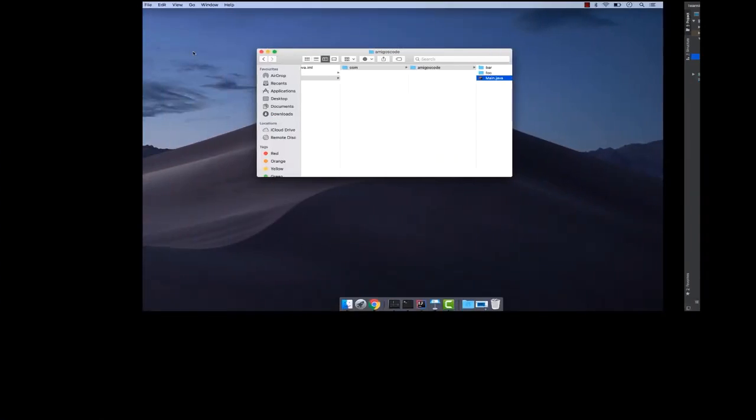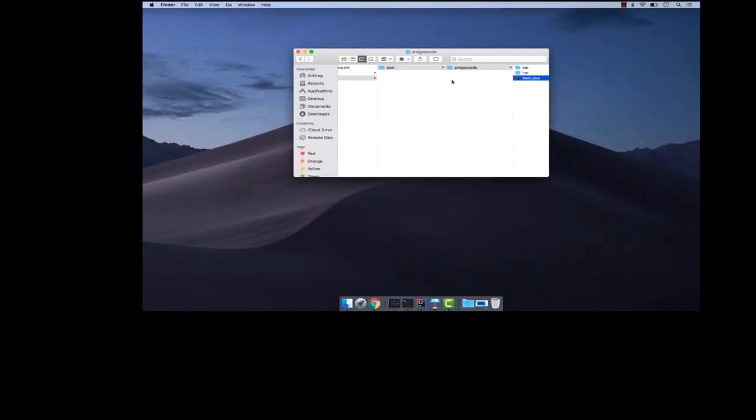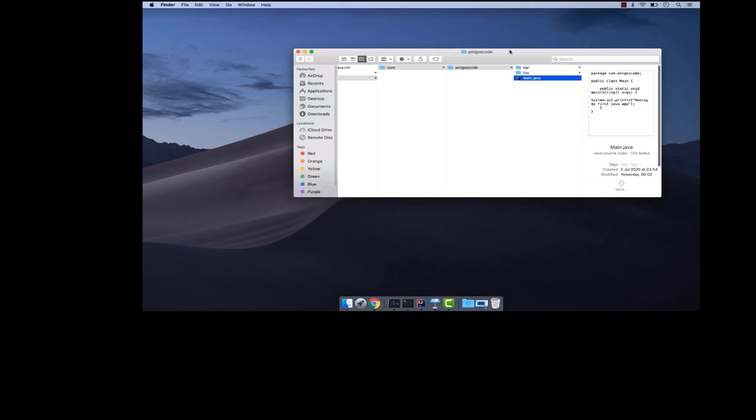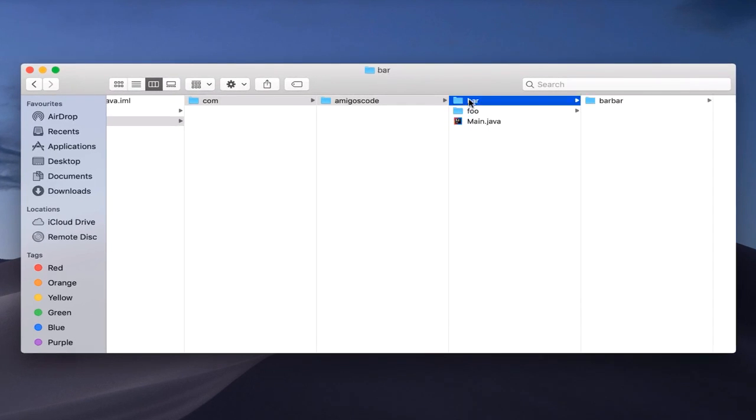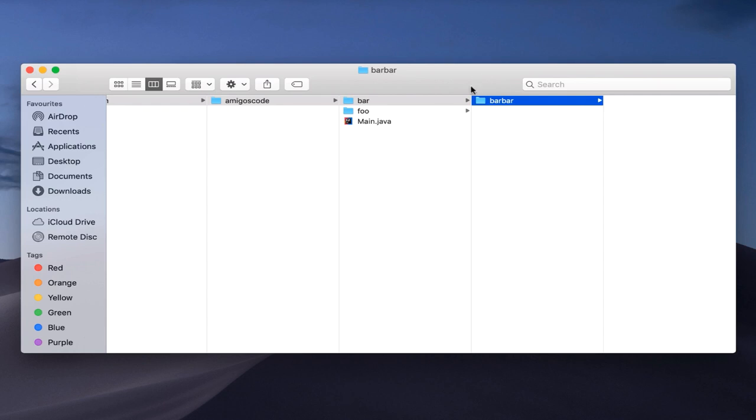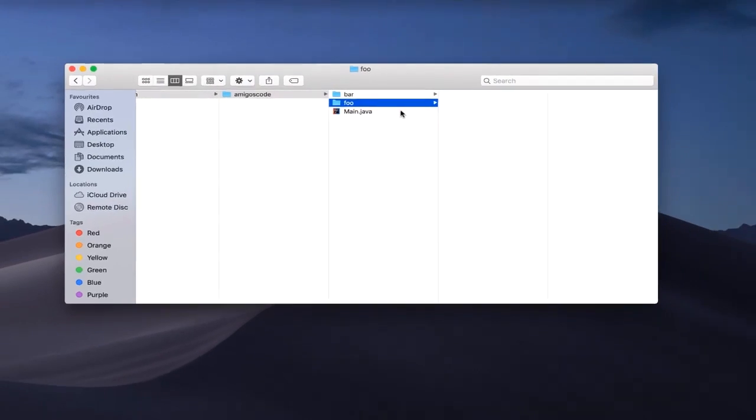But let me go back, and now you see that. If I make this a little bit bigger, there we go. You see that inside of bar, we have another folder, and inside of bar, it's empty. We don't have anything inside. And inside of foo, it's empty.